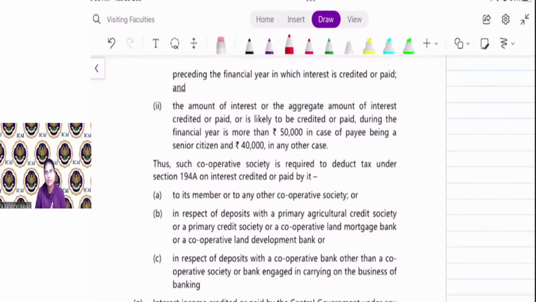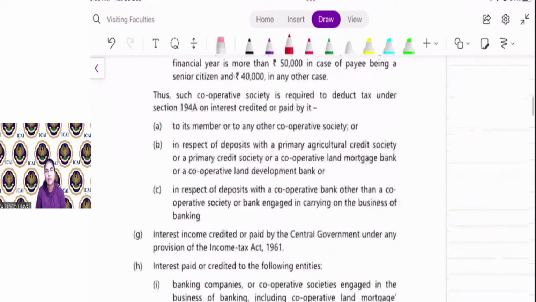Here the threshold limit also applies, that is 50,000 if the payee is a senior citizen and 40,000 in other cases. A cooperative society is required to deduct tax under section 194A on interest credited or paid by it to its member or any other cooperative society. If the cooperative society is paying interest to its members, then also TDS is applicable.